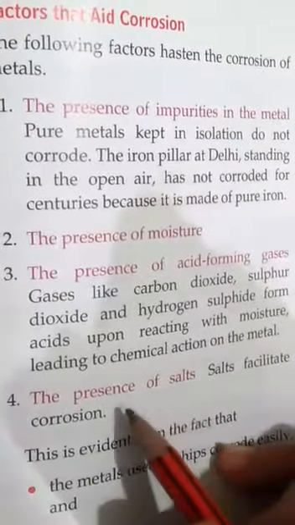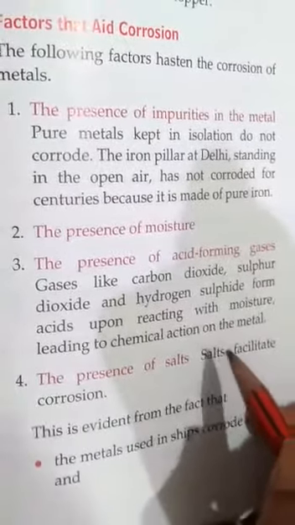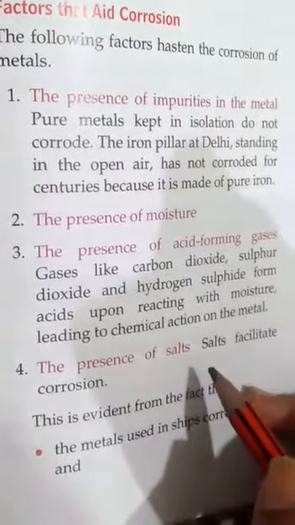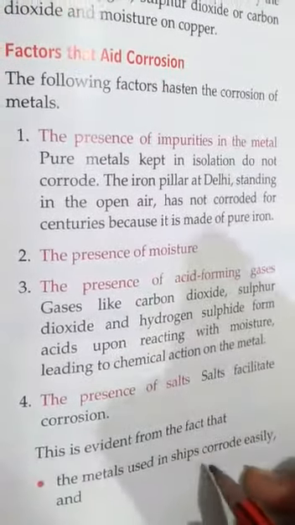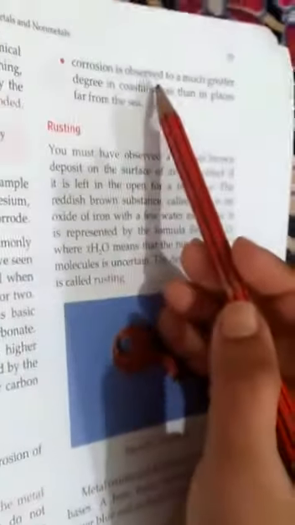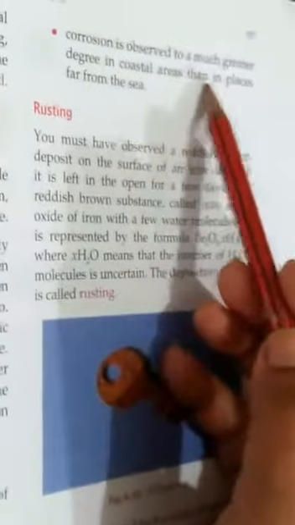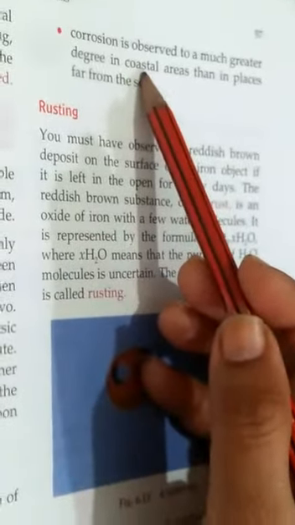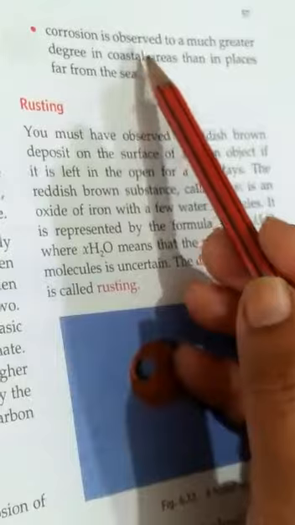Presence of salts. Salts facilitate corrosion. If salts are present, they affect the metal, and thus because of the salts the metal gets corroded. This is evident from the fact that the metal used in ships corrodes easily. Corrosion is observed to a much greater degree in the coastal areas than in places far from the sea. So in coastal areas, corrosion takes place more than in places which are away from the seashore.